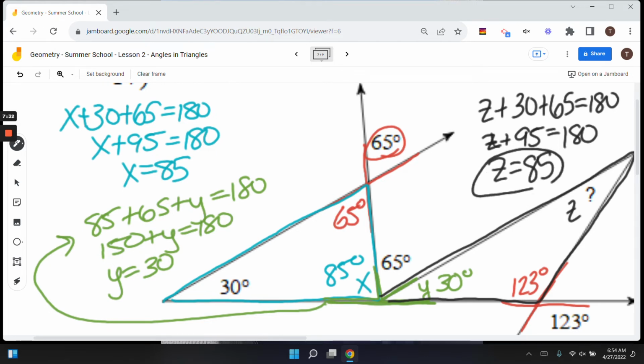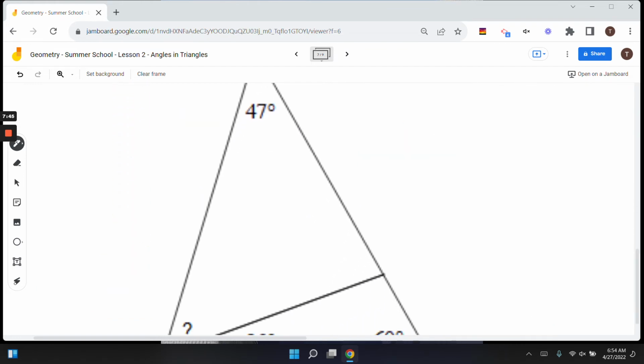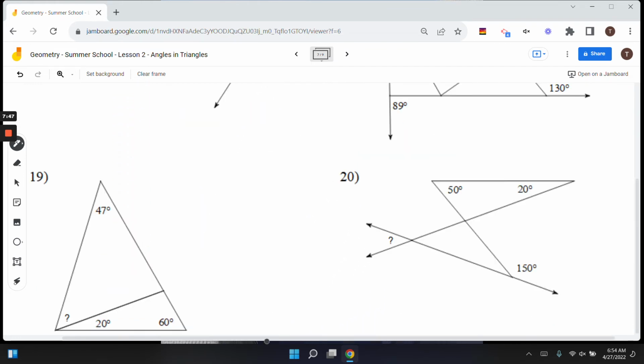Now if I look, I have two angles right here. If I call this Y, that would have to add up to 180 degrees because they form a line. Y plus 100 would equal 180. So Y would have to be 80 degrees.